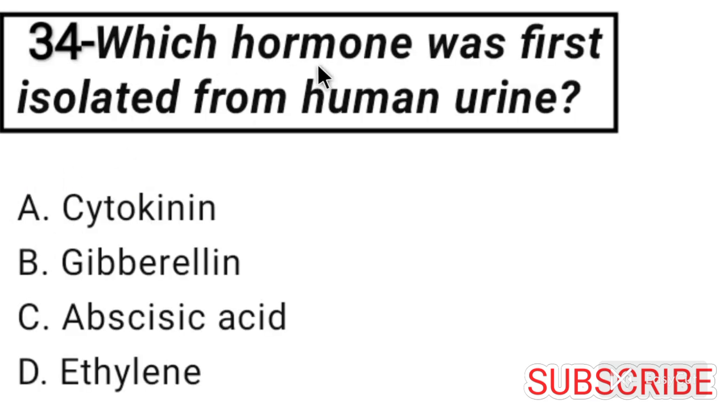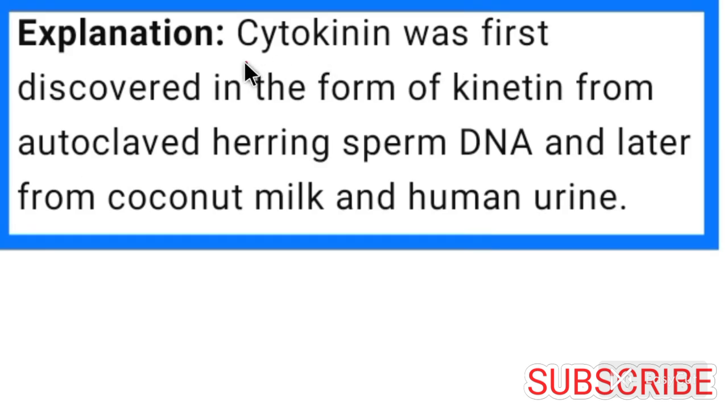Question number 34. Which hormone was first isolated from human urine? Cytokinin hormone was first isolated from human urine. So option A is correct for question number 34. Cytokinin was first discovered in the form of kinetin from autoclaved herring sperm DNA and later from coconut milk and